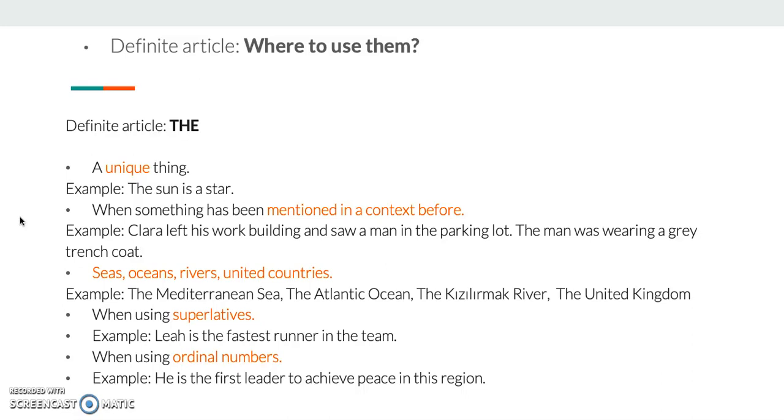Also, I can use the with seas, oceans, rivers, and united countries. I can use it with superlative forms. For example, Leah is the fastest runner. And I can use the with ordinal numbers such as the first, the second, the third, etc. For instance, he is the first leader to achieve this.